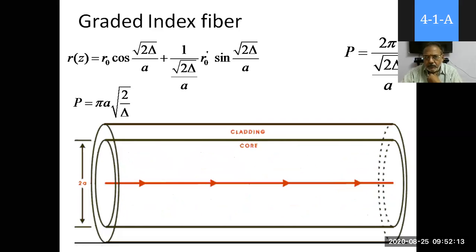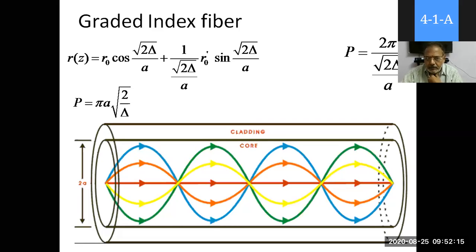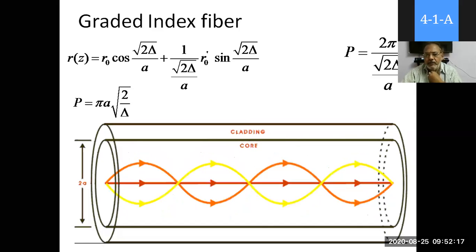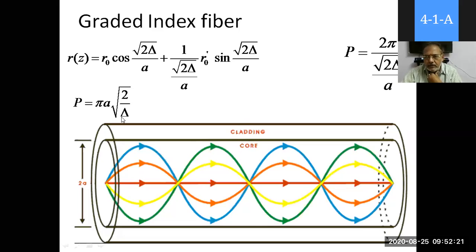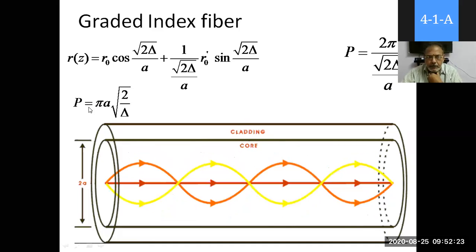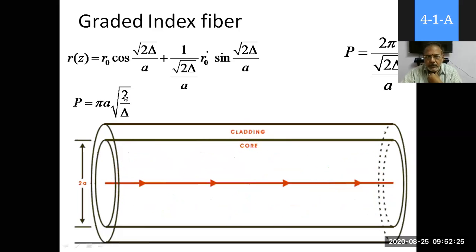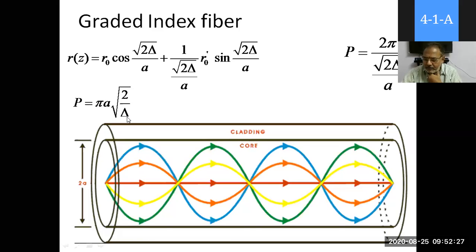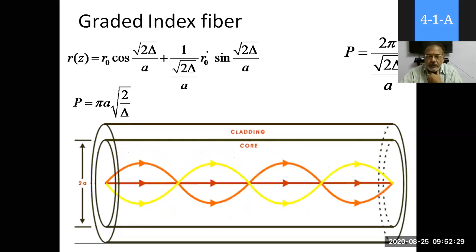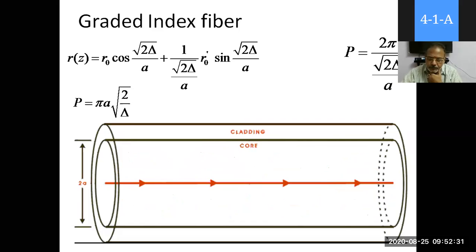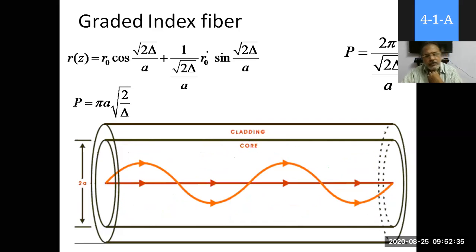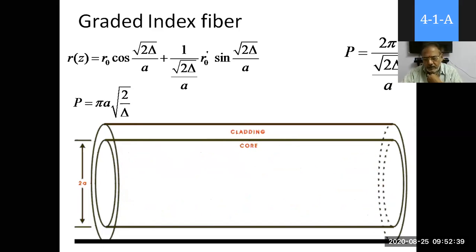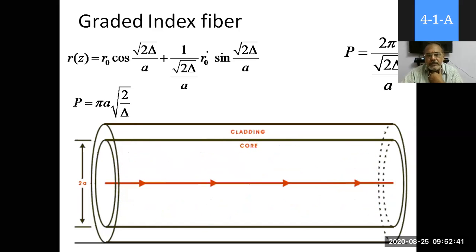While it is approaching, P is constant for the given gradient index fiber. That is very, very important here. What you have to understand is P is equal to pi A square root 2 by delta. Here delta is the relative refractive index, that is N1, N2. So N1, once manufactured, is constant, N2 is constant, A is constant, so pitch is constant.